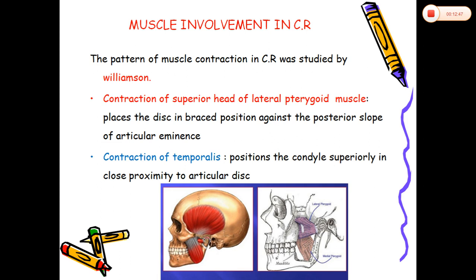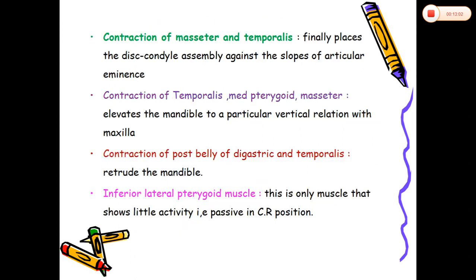Next one is contraction of the temporalis muscle. When the temporalis muscle has contracted, it positions the condyle superiorly in close proximity to the articular disc. Next is contraction of masseter and temporalis muscle.